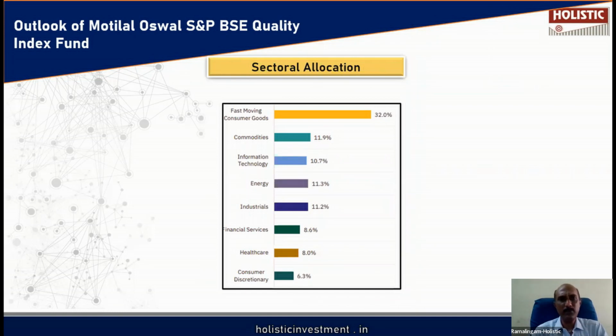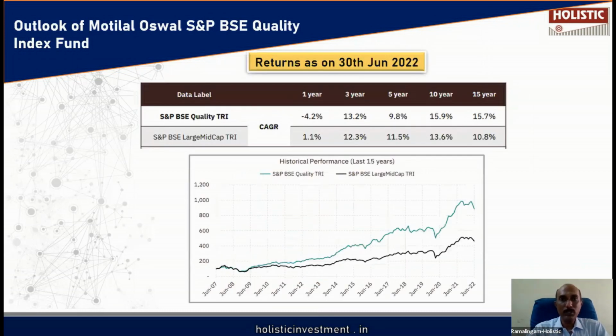Then the top sectors are FMCG, commodities, information technology, energy, industrials, financial services, healthcare, consumer discretionary. FMCG, commodities and information technology are the top three sectors, they account for 52% of the overall assets. So from the individual stock wise as well as individual sector wise, this particular index has got concentration. This concentration can add additional return. This concentration can add additional risk also, that we have to be cognizant.